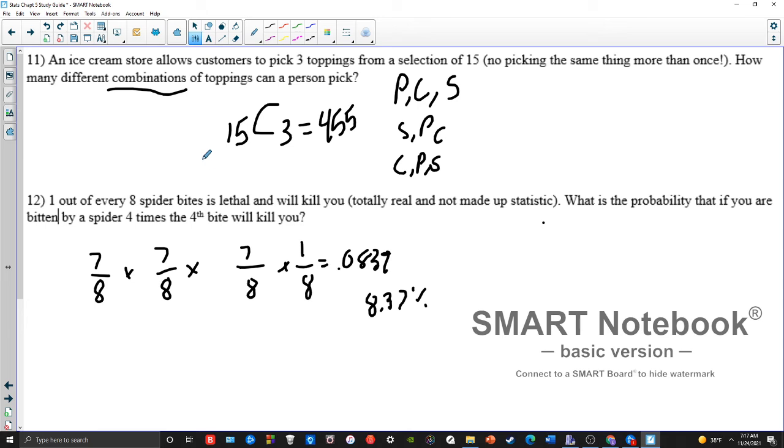Again, these are more review-ish. You probably won't see these on the quiz for this chapter. Maybe it's a bonus question or something. I don't know. But this is just making sure you remember the stuff from last chapter because finals, if my pacing is anything like it is consistently, should be coming up pretty soon after this. So I figured I'd put these on here as a little bit of a review.